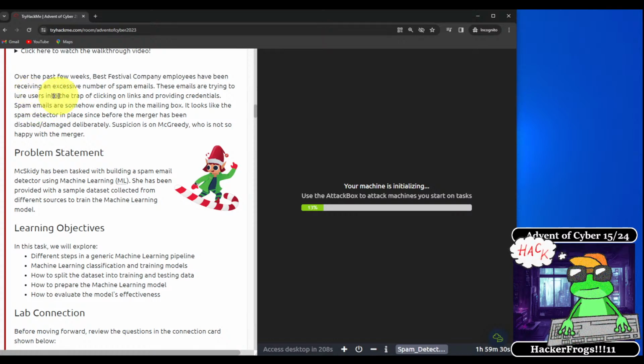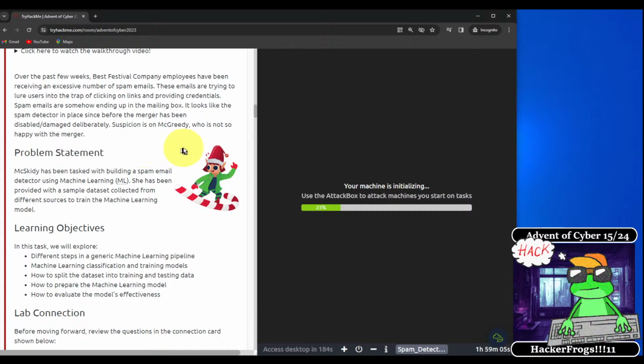Over the past few weeks, the Best Festival Company employees have been receiving an excessive number of spam emails. These emails are trying to lure users into the trap of clicking on links and providing credentials. Spam emails are somehow ending up in the mailbox. It looks like the spam detector in place since before the merger has been disabled or damaged deliberately.